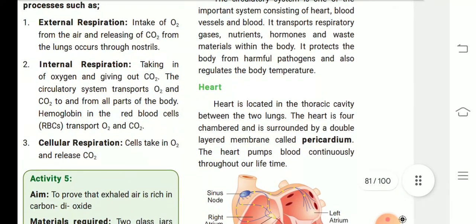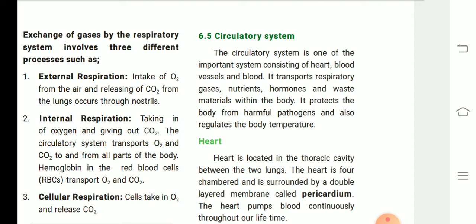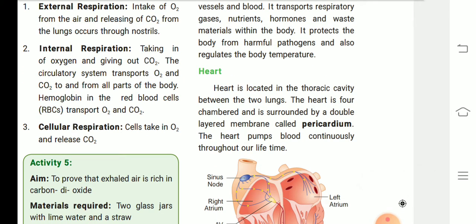Okay, next one, circulatory system. The circulatory system is one of the important systems, consisting of heart, blood vessels and blood. It transports respiratory gases, nutrients, hormones and waste material within the body. It protects the body from harmful pathogens and also regulates the body temperature. Next one, heart. The heart is located in the thoracic cavity between the two lungs.